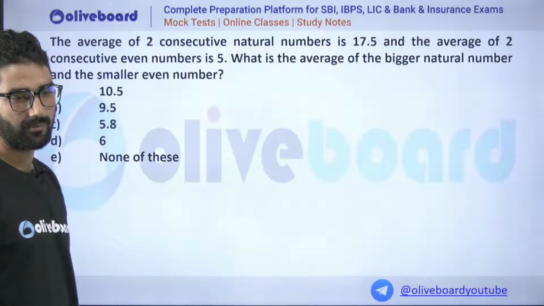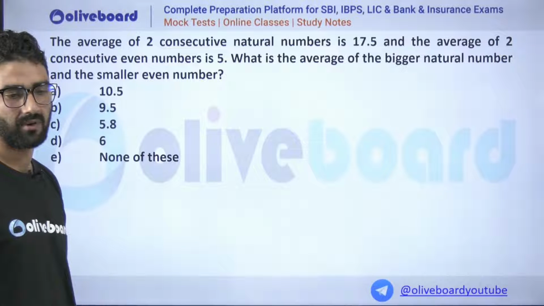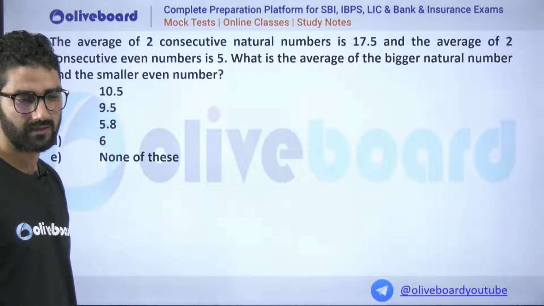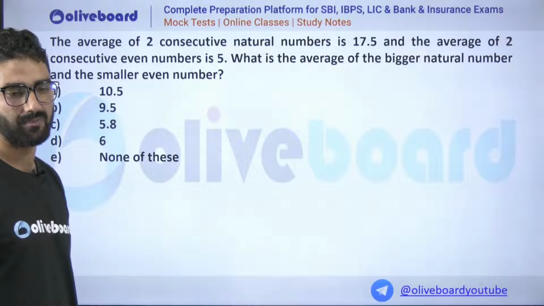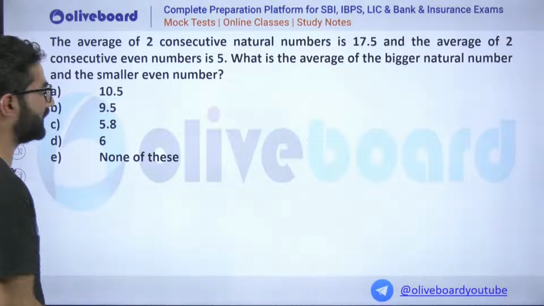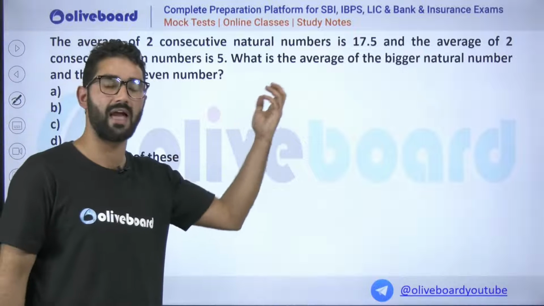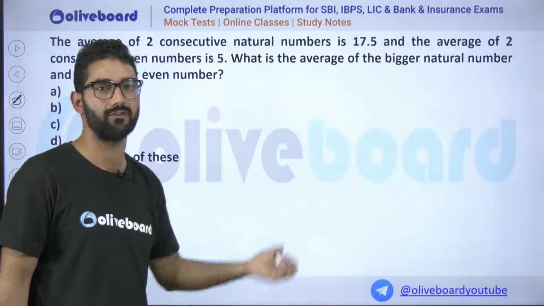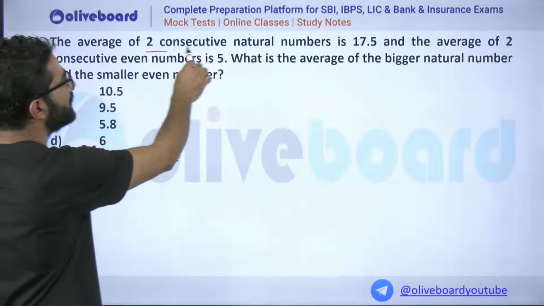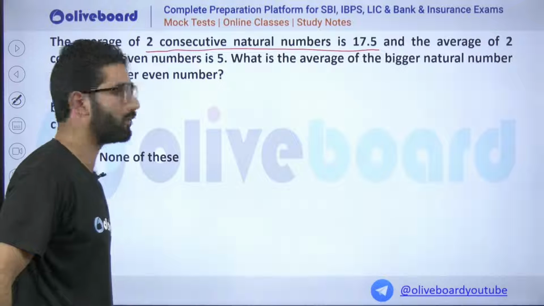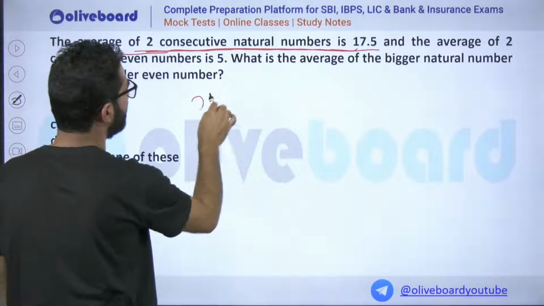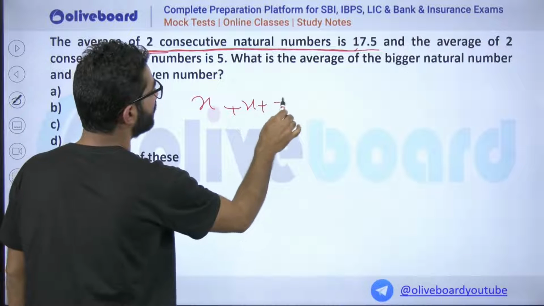The average of two consecutive natural numbers is given as 17.5, and the average of two consecutive even numbers is also given as 5. What is the average of the bigger natural number and the smallest number? First, in order to calculate the average of the bigger number and small number, we have to first find the numbers. The average of two consecutive natural numbers is given as this much. Consecutive natural numbers means, if one is x, another will be x plus 1. It is given as how much?